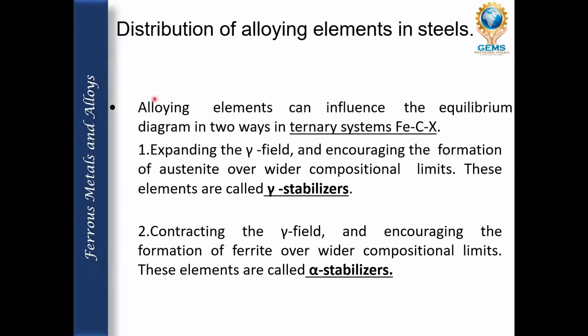And the distribution of alloying elements in steel. Alloying elements can influence the equilibrium diagram in two ways. In a ternary system, such as iron-copper, expanding the gamma field and encouraging the formation of austenite over wider compositional limits. These elements are called gamma stabilizers. Contracting the gamma field and encouraging the formation of ferrite over wider compositional limits. These elements are also called alpha stabilizers.